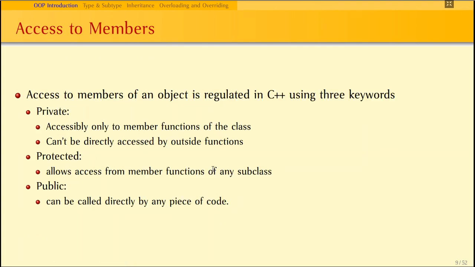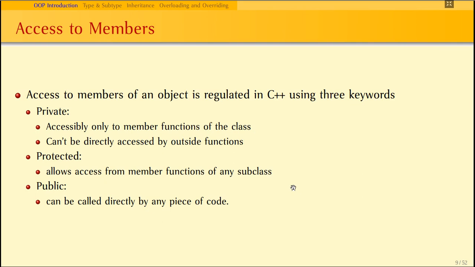In C++, access to the members of objects is regulated through the following keywords: private, protected, and public. In the case of Java, there are four access levels: private, protected, public, and if any data has not been declared with any of these access specifiers, then it is said to have the default access specifier, or friendly access specifier. In C++, if data or a function is declared as private, it is accessible only to the member functions of the class and cannot be directly accessed by other functions, or we can say by other objects.